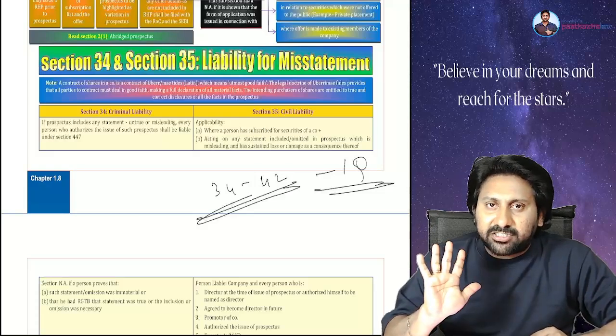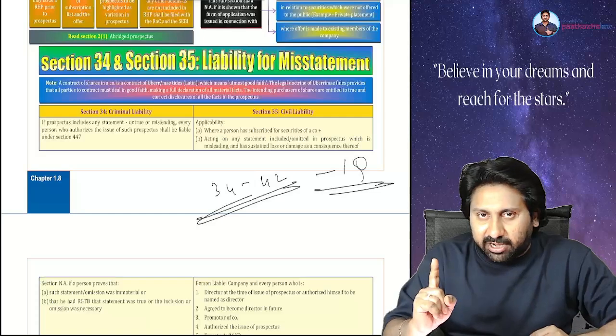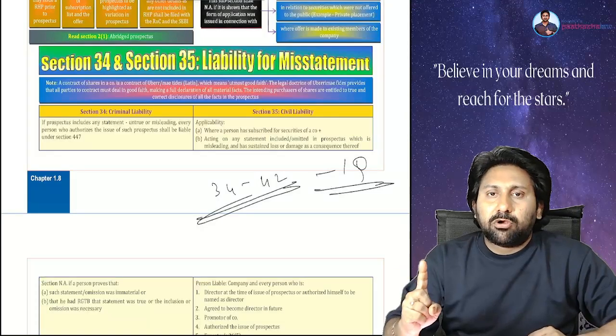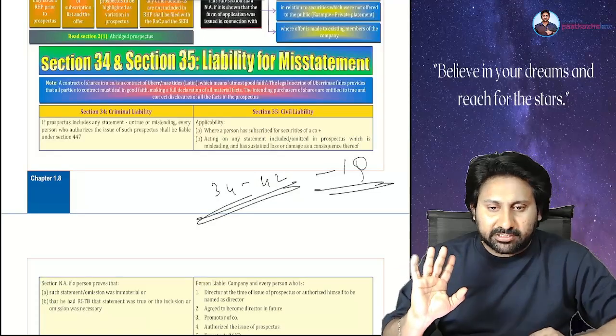So, 5 kinds of prospectus are there. From that, one question will come. From this, one question will come. Totally, prospectus will come for 9 marks.